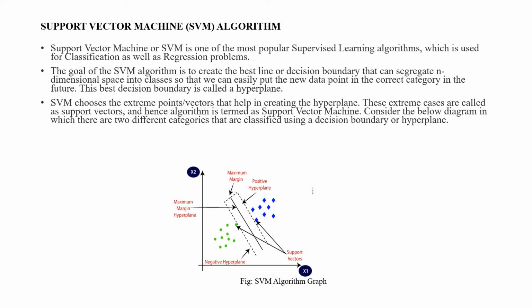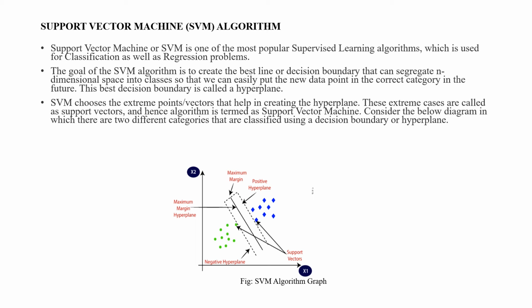The goal of the SVM algorithm is to create the best line or decision boundary that can segregate n-dimensional space into classes, so that we can easily put the new data point in the correct category in the future. This best decision boundary is called a hyperplane.